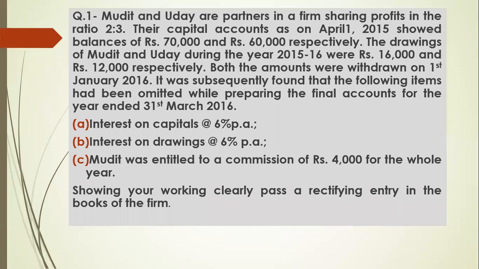So in this question, it is saying Mudit and Uday are partners in a firm sharing profit in the ratio of 2:3.